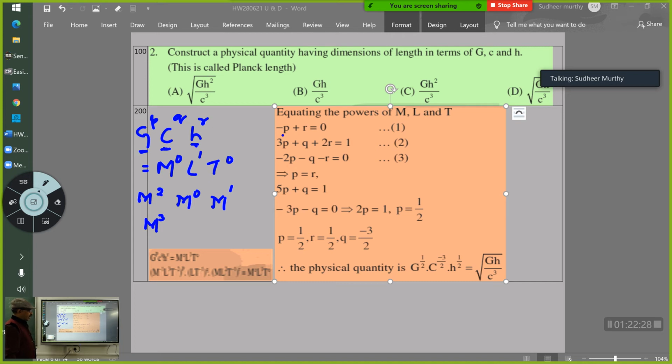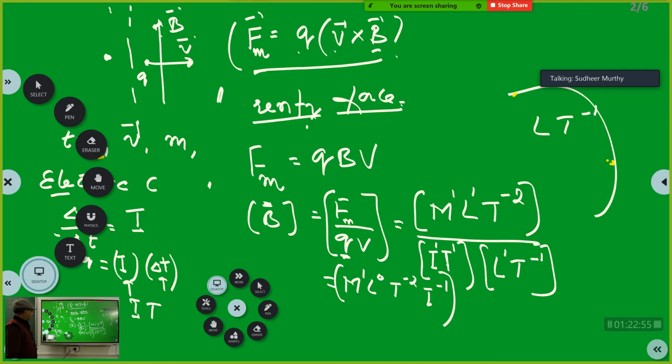And on the right side you are getting the dimensions of length. This can be written as under root GH by C cube, which is nothing but the length. Understood? That is the problem. The physical quantity of length is equal to under root GH by C cube, if you have taken G, H and C as the fundamental quantities. Okay?